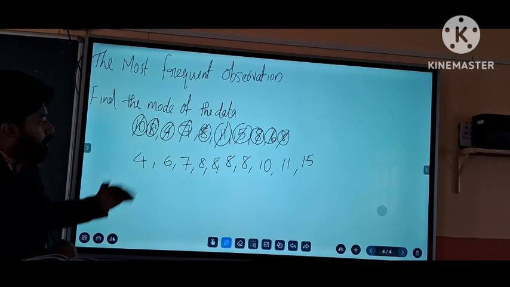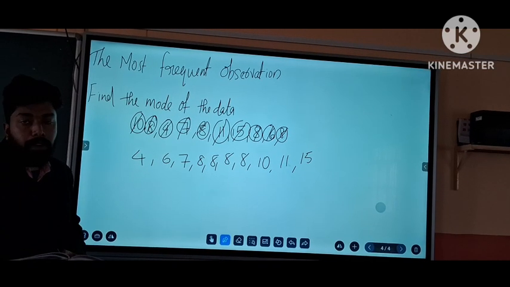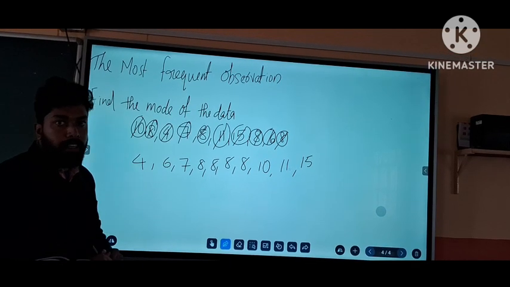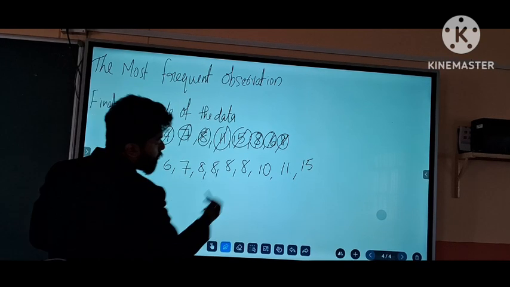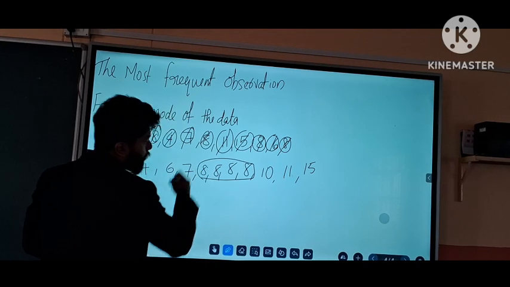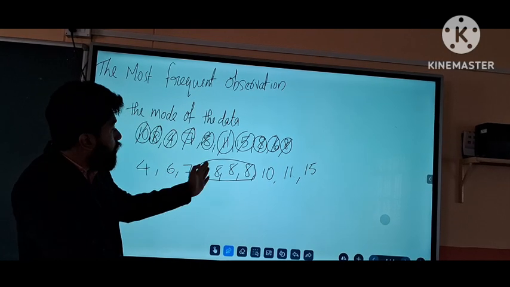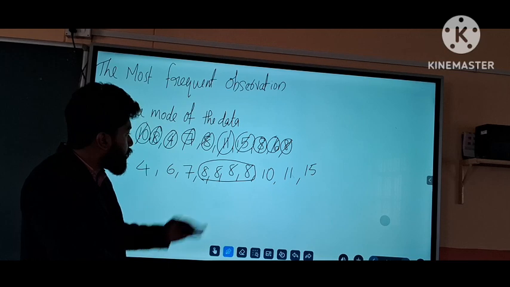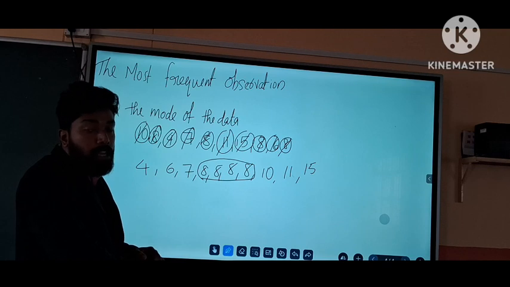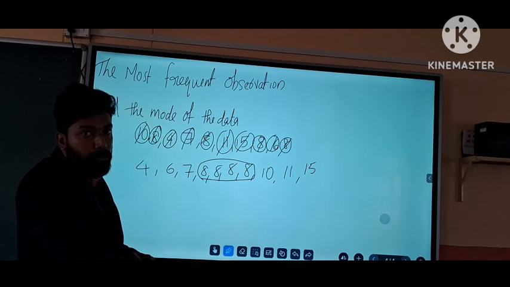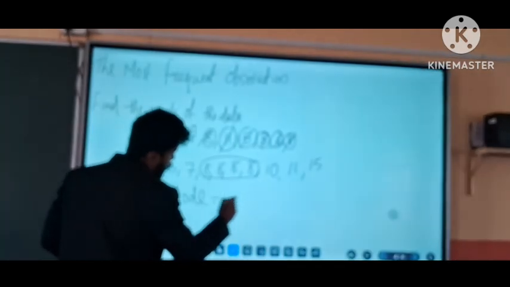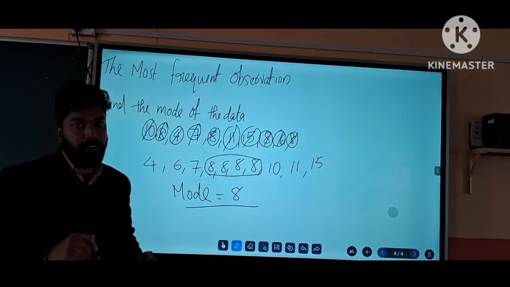Now we can find out which one is the most frequent observation. Frequent means the most repeated observation in the row. Is it clear? So which one is the most frequent observation? Yes, 8 is repeated 4 times. Are any more observations repeated more than 4 times? No, only 8 is repeated the maximum, that is 4 times. Only 8 is repeated 4 times, that's why our mode is equal to 8. Is it clear to everyone?